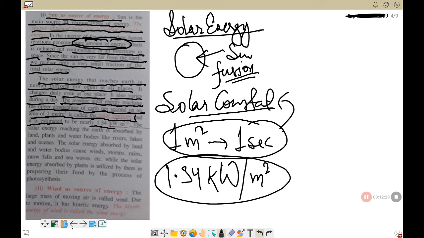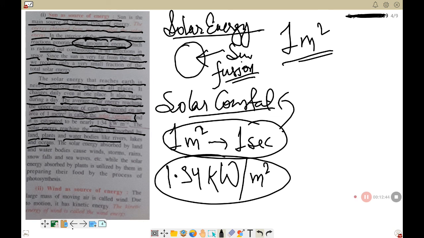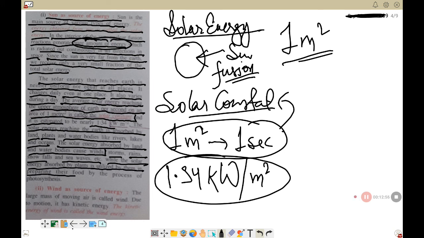So this is the amount of solar energy that is received at 1 meter square of area on the upper atmosphere. The solar energy reaching the earth is absorbed by land, plants and water bodies like rivers, lakes and ocean. The solar energy absorbed by the land and water bodies causes winds, storms, rains, snowfalls and sea waves, etc., while the solar energy absorbed by the plant is utilized by them in preparing their food by the process of photosynthesis.